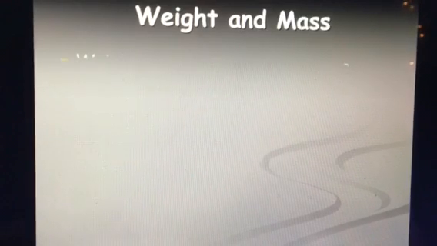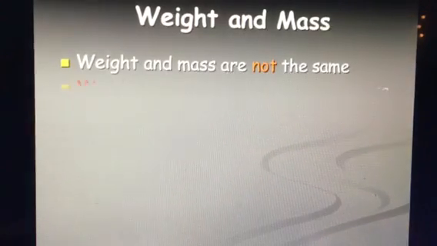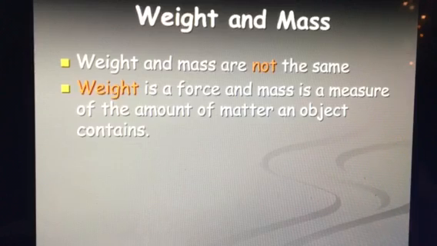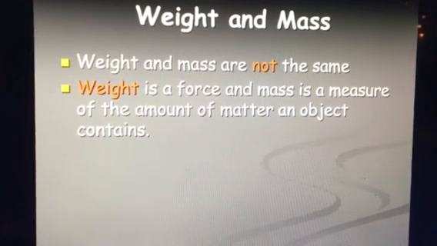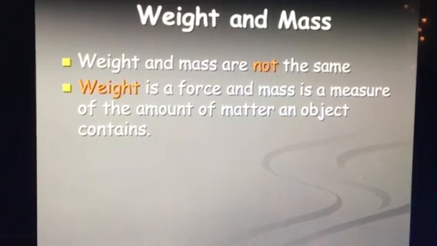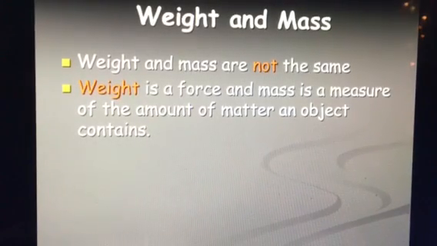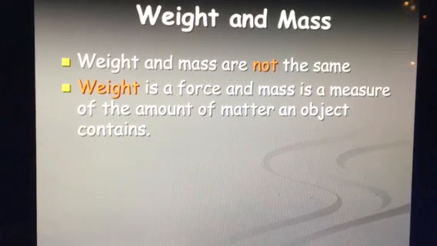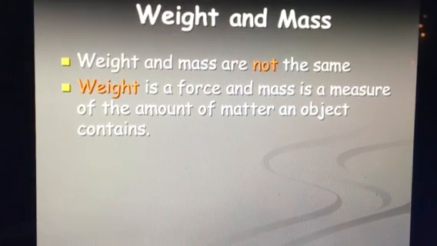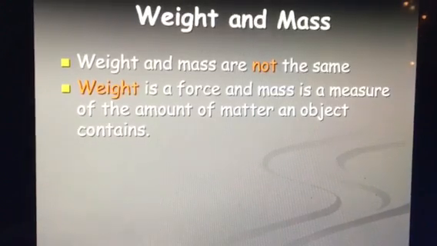So weight and mass. They're not the same, you guys. This is a misconception, that weight and mass are the same. And they really are not. Weight is actually a force being applied to your mass. And I can't stress that enough, because we're not just going to talk about weight in this chapter. It talks about it in the next few chapters. So you really need to understand that weight is the amount of force being applied to your mass. And mass is just a measure of the amount of matter that you have.